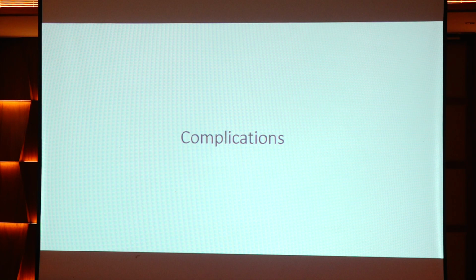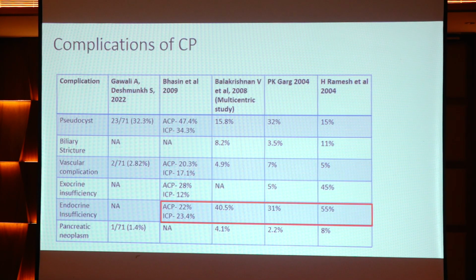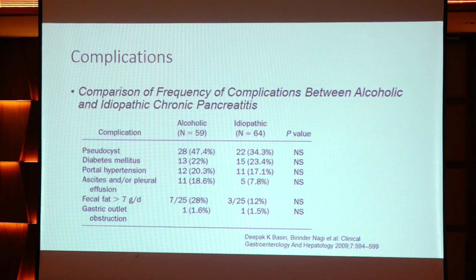Coming to the complications of chronic pancreatitis, across studies, the most common complication reported was endocrine insufficiency, followed by pseudocyst of the pancreas and exocrine insufficiency. Neoplasms of the pancreas have an incidence of less than 10%. Most studies quote it to be less than 5%, that is 2 to 4%. Comparing the complications between alcohol versus idiopathic chronic pancreatitis, there was no difference in the incidence of complications.